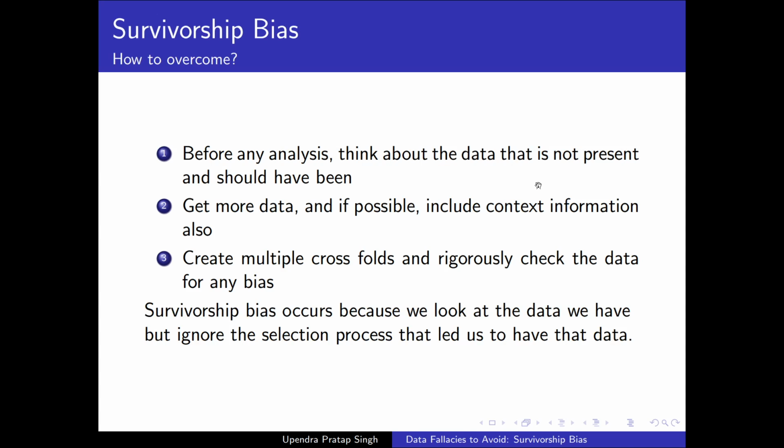If I were to put everything in a nutshell, survivorship bias basically occurs when we look at the data we have and ignore the selection process, because there must have been a selection process that included some data points and excluded other data points. So that selection strategy must also be properly introspected.